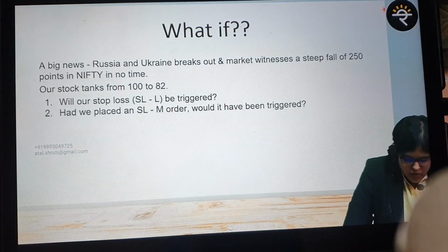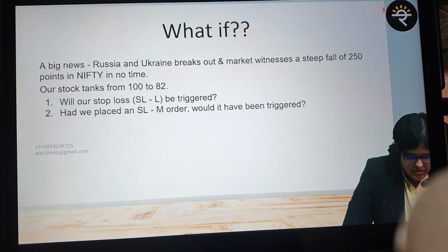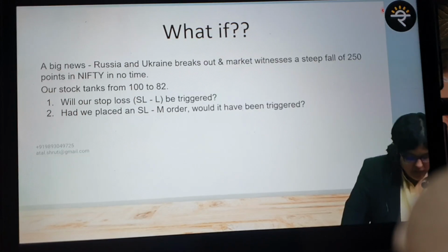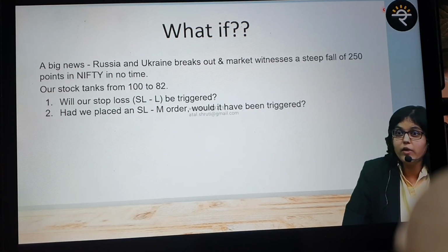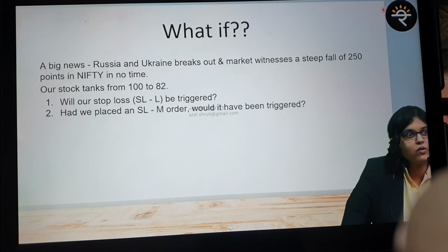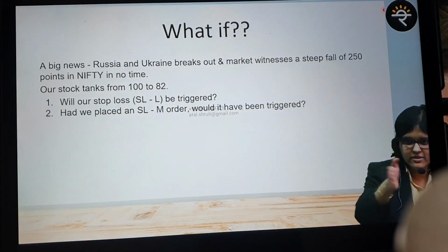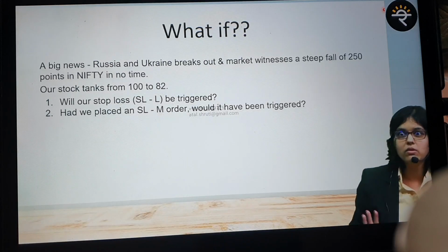A big news. Russia-Ukraine breaks out and market witnesses a steep fall of 250 points in Nifty in no time. 2 to 3 minutes, 250 points gone. This is also not there in your notes. This is in my example. Okay. If this happens, our stock tanks from 100 to 82 in no time. From 100, it crossed 95, stock got triggered. Next tick, boom. From 100, 96, 95, 91, 89, 85, 82.